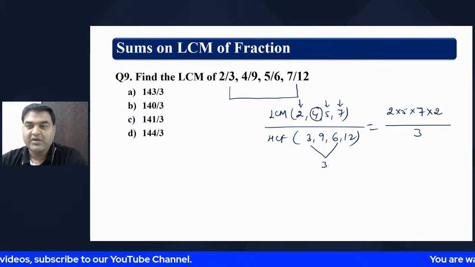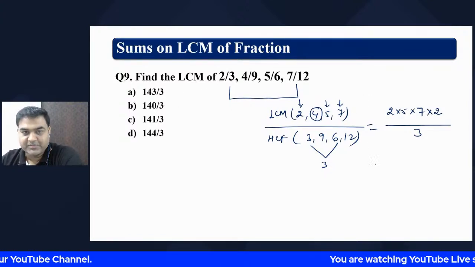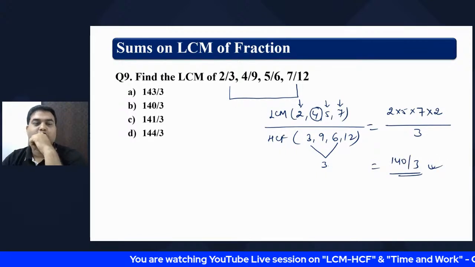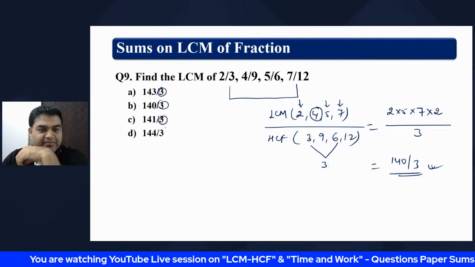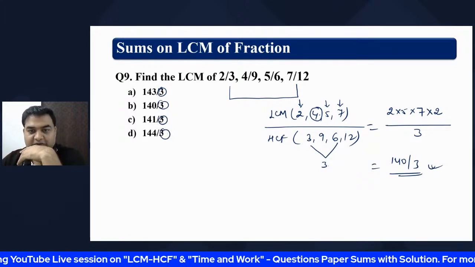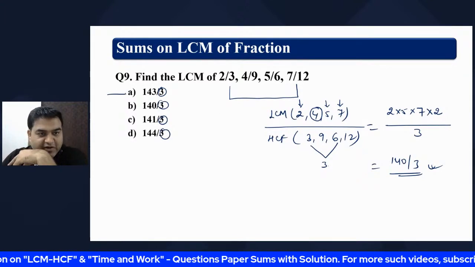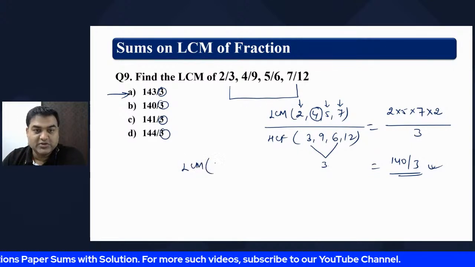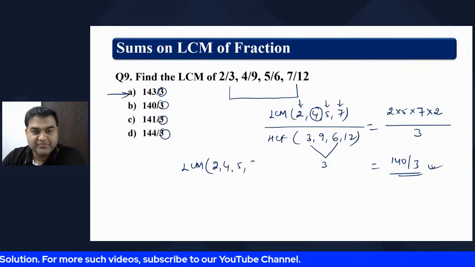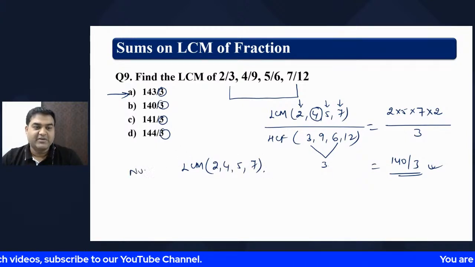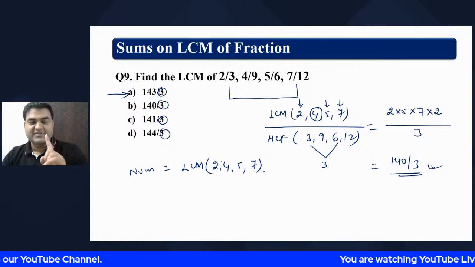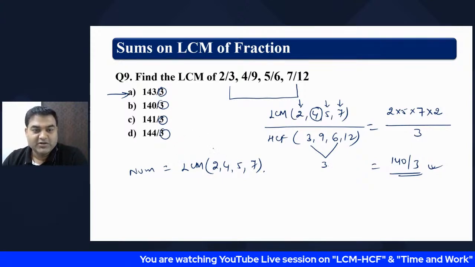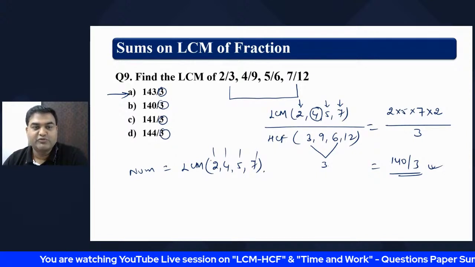140 by 3 is the answer. This is one of the methods. If you look at the options, divided by 3 is always there, so that is not a problem. Now if you see the options, 143, 141, we have to find the LCM of what? In the answer that we understood, the numerator will always be the LCM of 2, 4, 5 and 7. That means the number should be a multiple of 2, 4, 5 and 7.